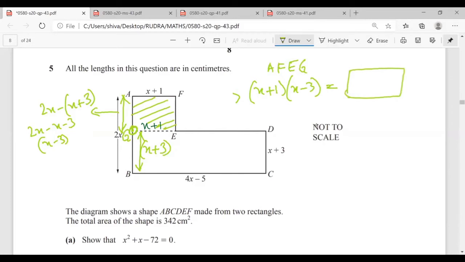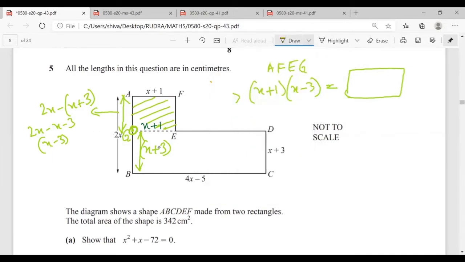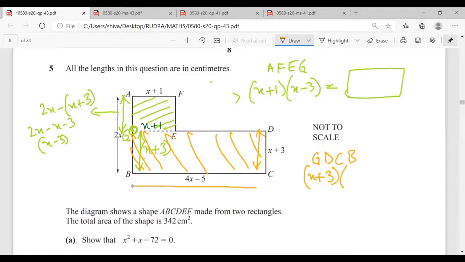And the area of this whole figure, GDCP, would be equal to x plus 3 into 4x minus 5. Mr. Rudra, any doubt? No, sir.